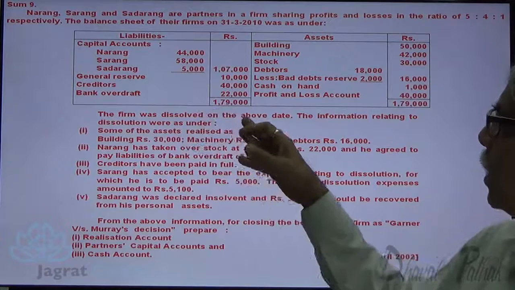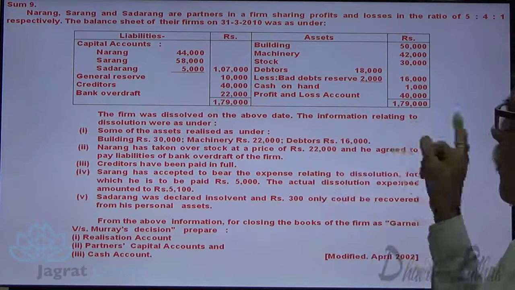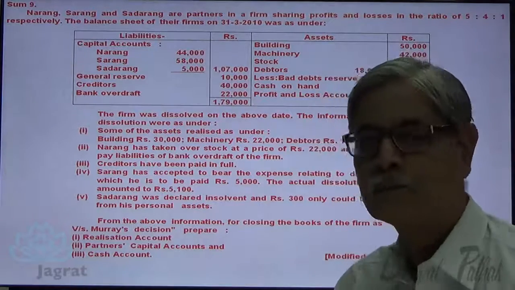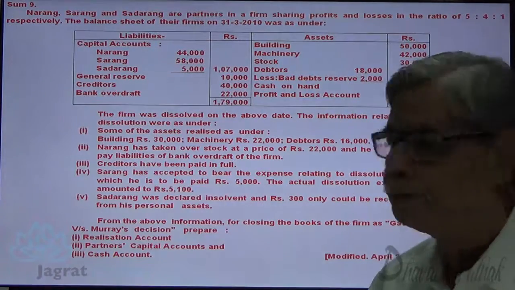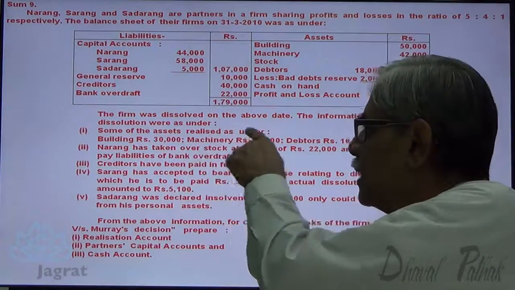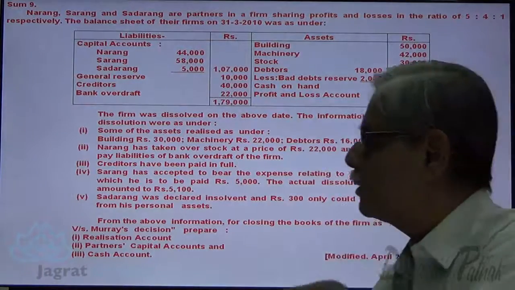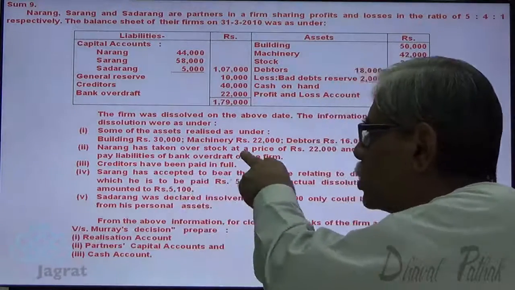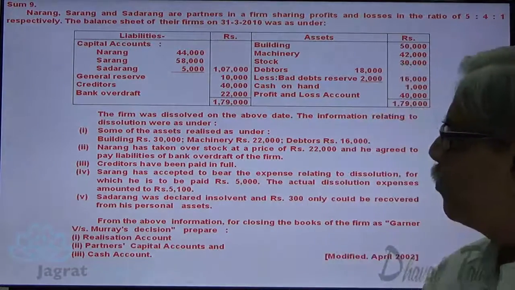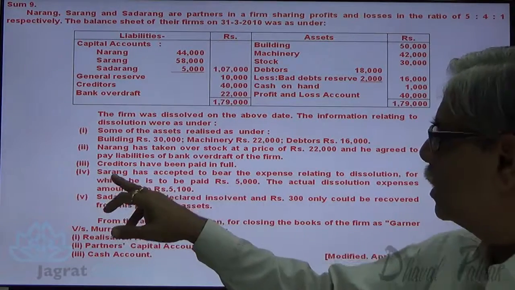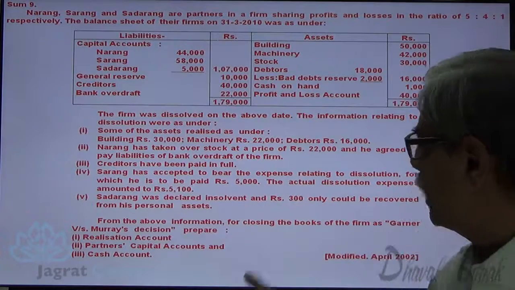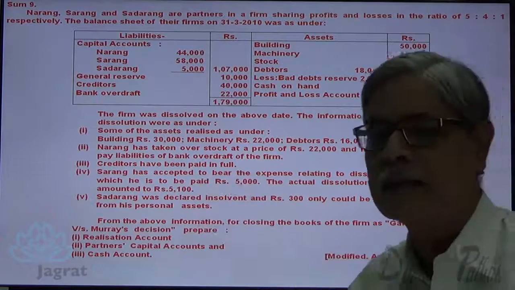The firm was dissolved on the above date. The information relating to the dissolution were as under. Now see, the firm is dissolved. Some of the assets realized as under: building 30,000, machinery 22,000, debtors 16,000. Narang has taken over the stock at a price of 22,000 and he has agreed to pay the bank overdraft of the firm. Creditors have been paid in full. Sarang has accepted to bear the expenses related to dissolution, for which he is to be paid 5,000. The actual dissolution expenses were 5,100.